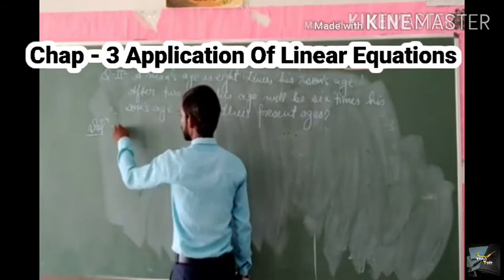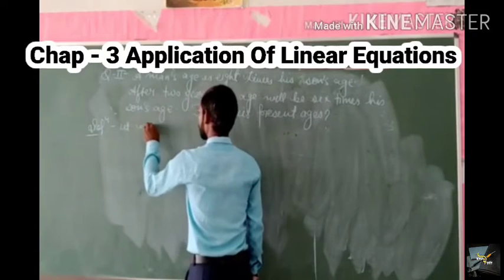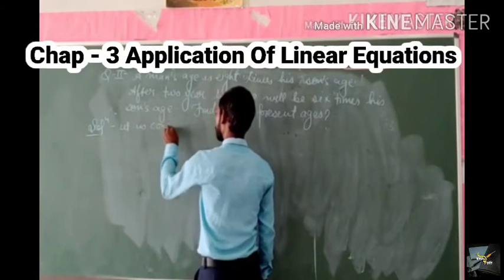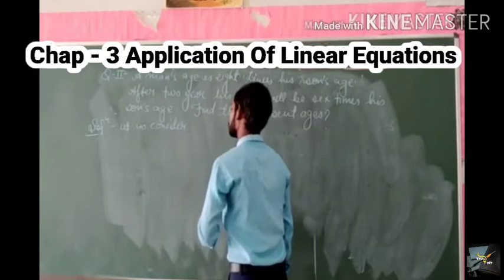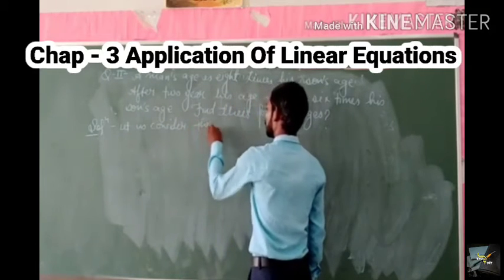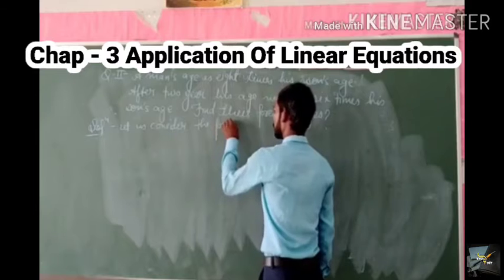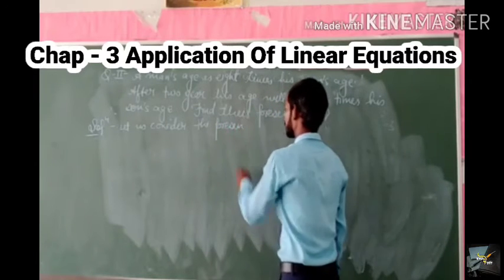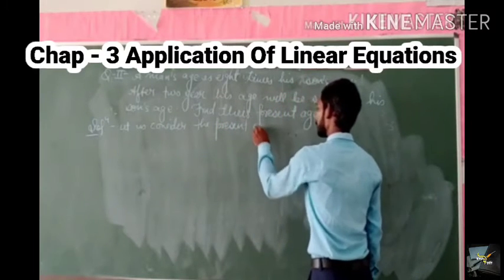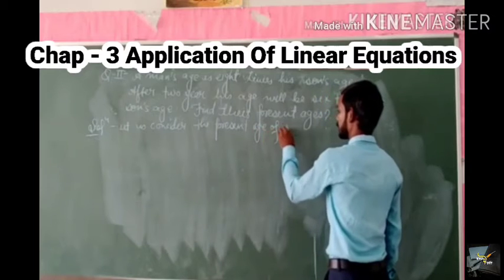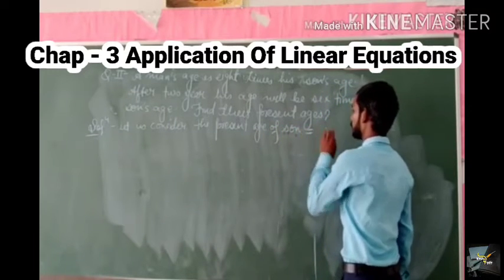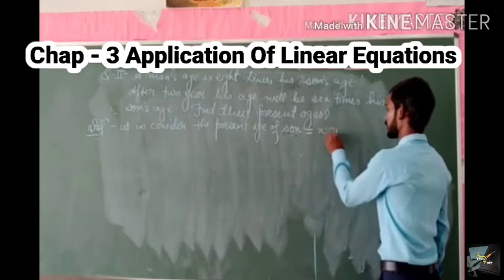Let us consider the present age of son is equal to x years.